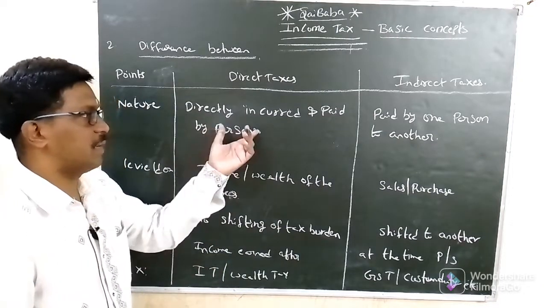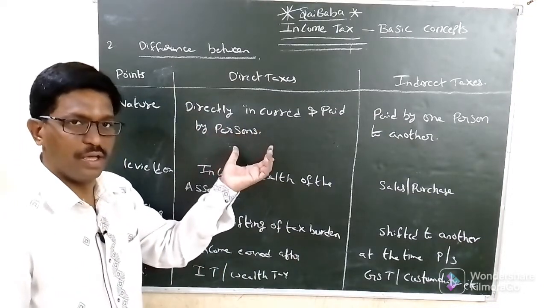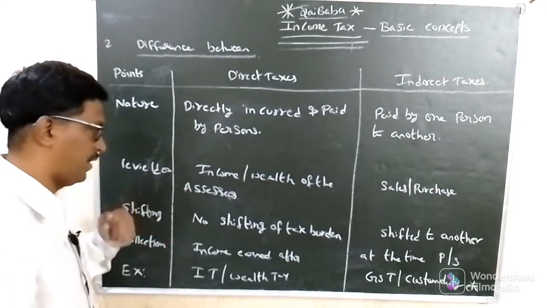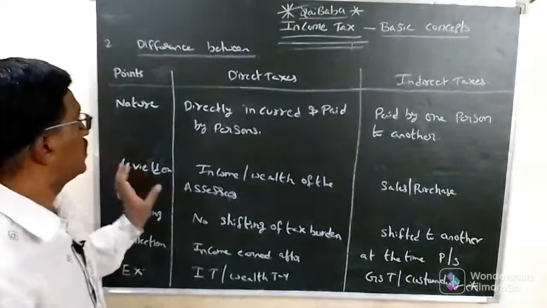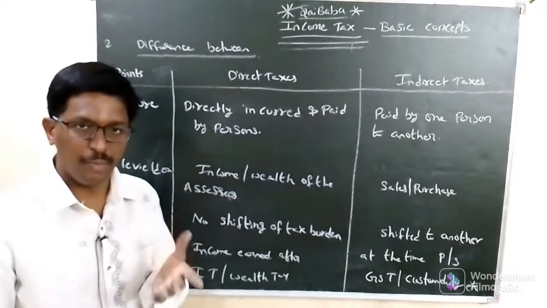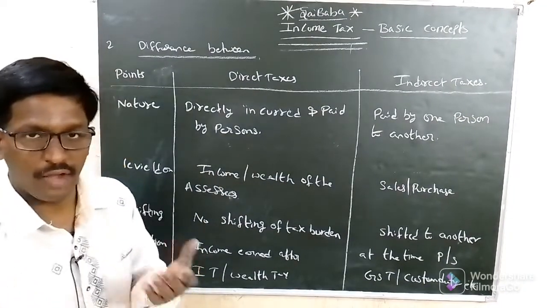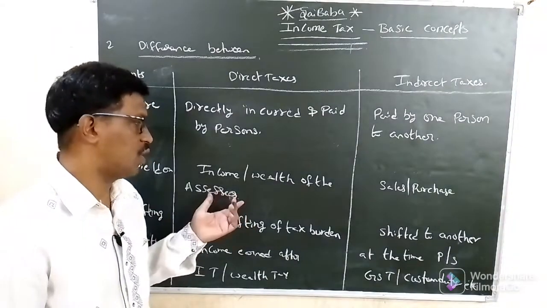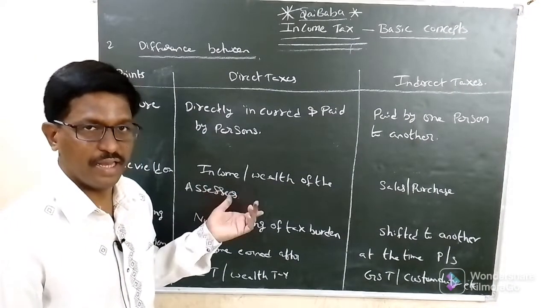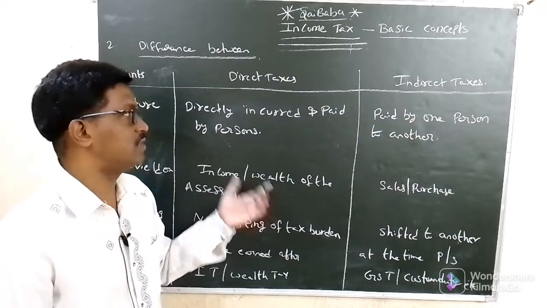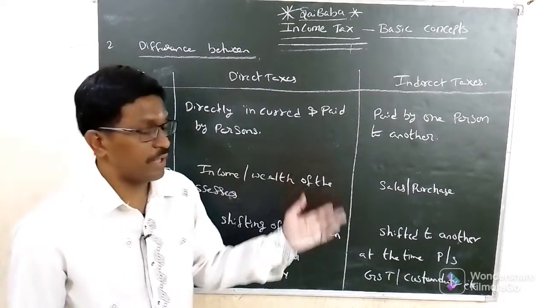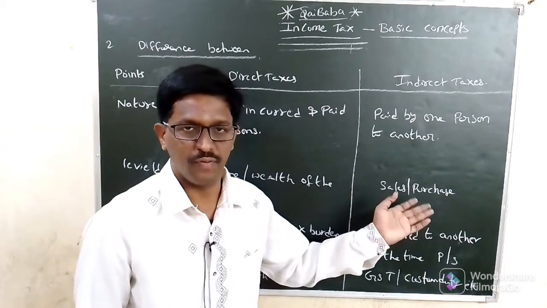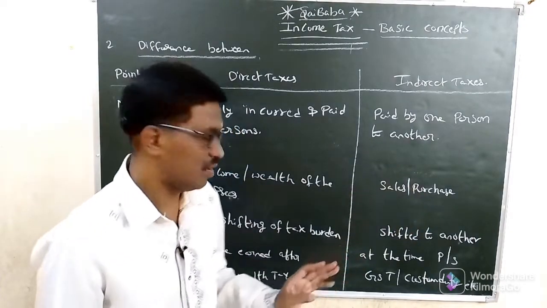In direct tax, the person who has earned income will pay the tax directly to the government. Levied: income tax is levied on income earned and on acquiring wealth. So tax levied on income and wealth is direct tax, whereas indirect taxes are levied at the time of sale and purchase of goods and services. Okay, next,